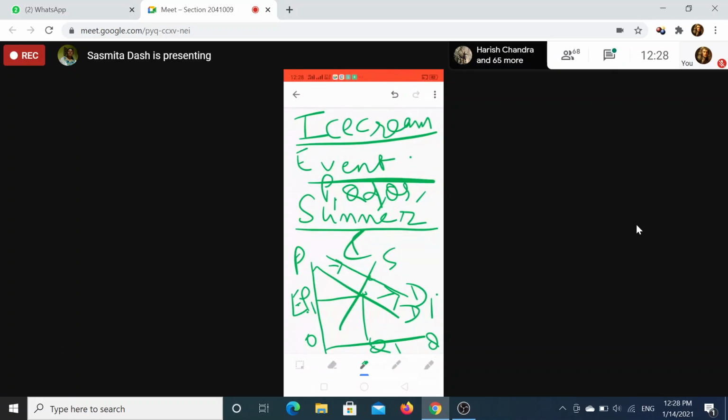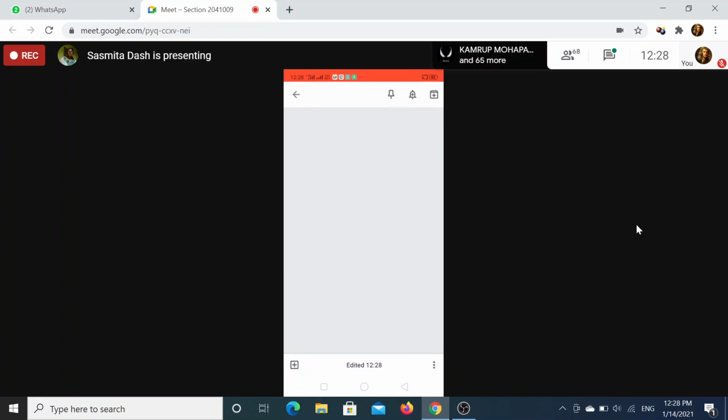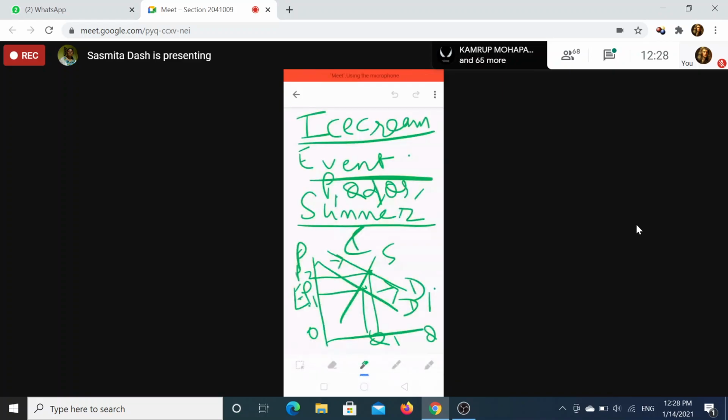Now you are getting a new equilibrium point here. The new intersection point is the new equilibrium point. What is happening? The price is P2, and the quantity is Q2. This is your original Q1, and this is your Q2. So this is an increase, and you have to show that with an arrow mark.